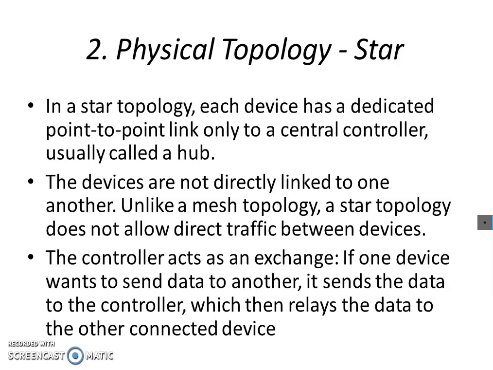In a star topology, each device has a dedicated point-to-point link only to a central controller, usually called a hub, right? So if there is any problem with this hub, we cannot transmit or receive. Other than that, no problem. If one link fails between the hub and the node, then there will be no problem.